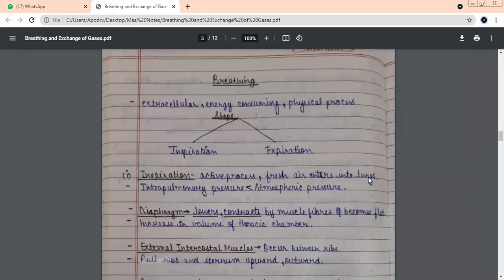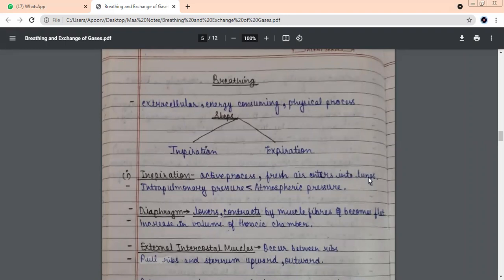Vida, did you guess what is written over here? Ma'am, this intrapulmonary pressure is actually, I guess, the pressure which occurs within the pleural cavity, and from there the atmospheric pressure is... Very good, she's trying.